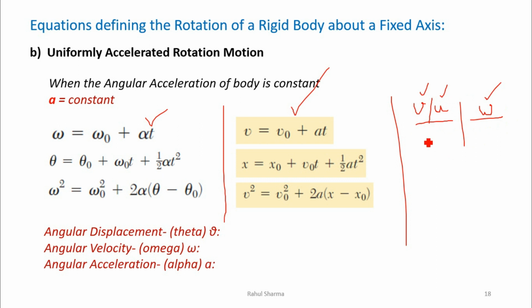Similarly, if we are taking a as the acceleration in rectilinear motion, here we are taking the same type of symbol, that is alpha, as the angular acceleration. Similarly, we were taking s as the distance, or we can say x as the distance, so here we are taking theta as the angular displacement. So if you replace these symbols in the equations, you will get the equations for rotation also.